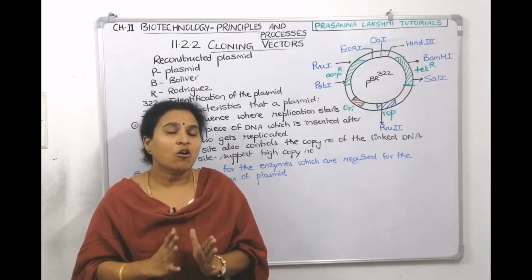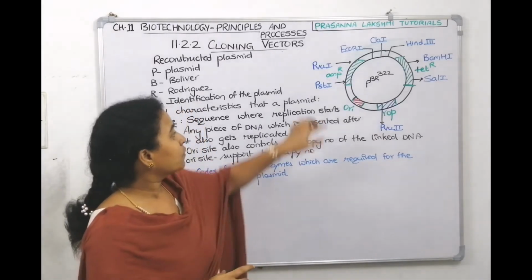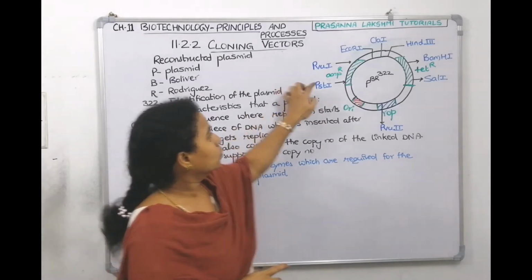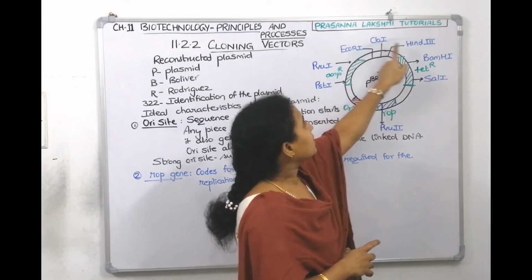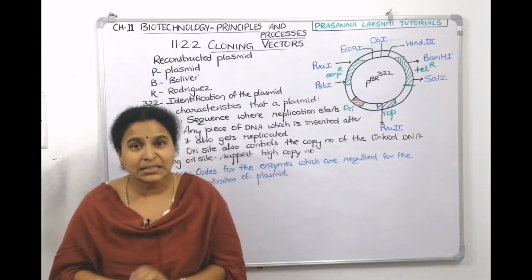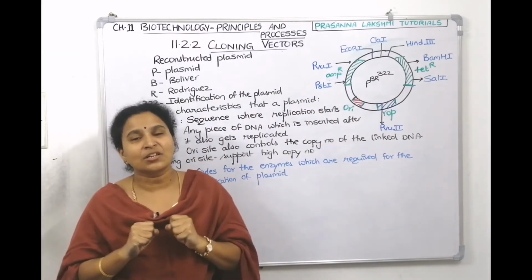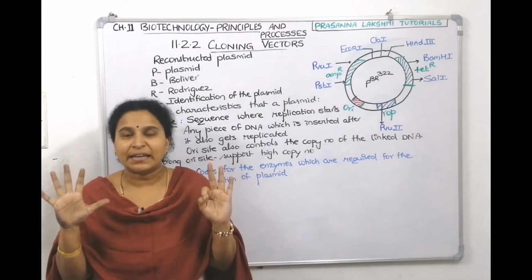PBR has how many recognition sites? If you count from here: 1, 2, 3, 4, 5, 6, 7 and 8. So PBR has 8 recognition sites for 8 enzymes.